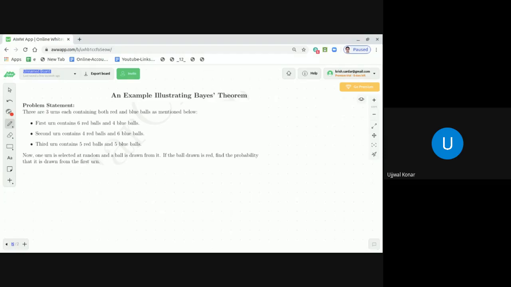Okay, so if I give a pictorial description, dear students, it is like this. Suppose the first urn, so let me draw the urn in purple color. So this is the first urn, this is the second urn, and this is the third urn.